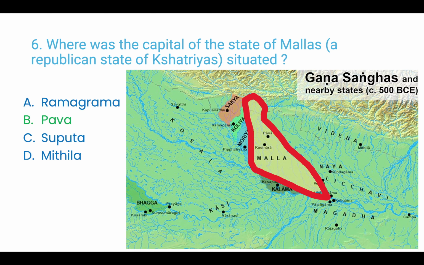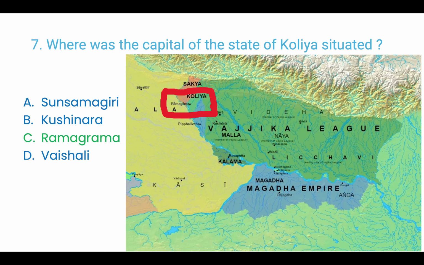Question 6. Where was the capital of the state of Mallas, which was a republican state of Kshatriyas, situated? A. Ramgram, B. Pava, C. Suput, D. Mithila. Answer is B. Pava.